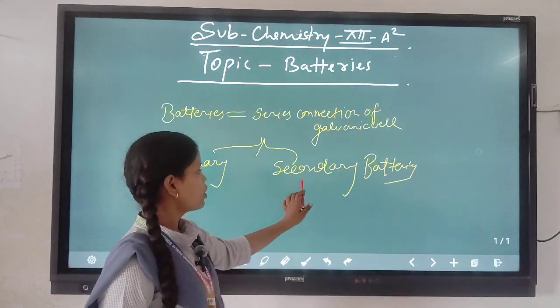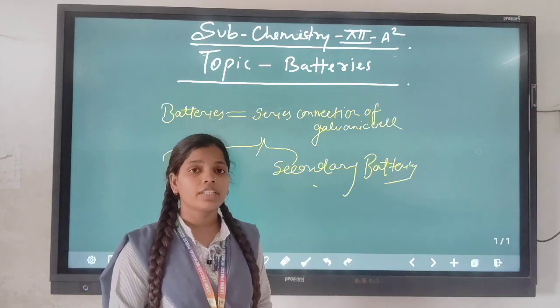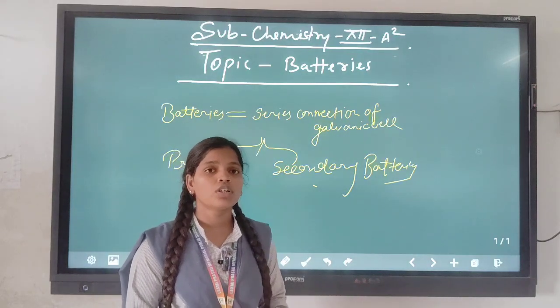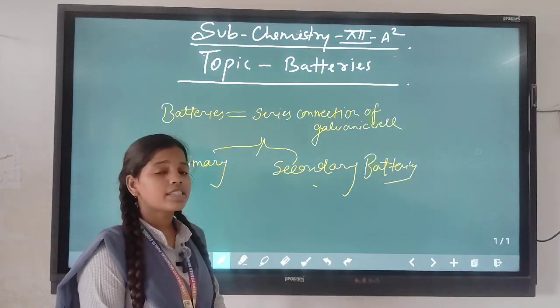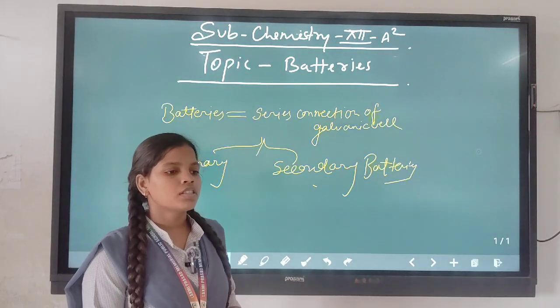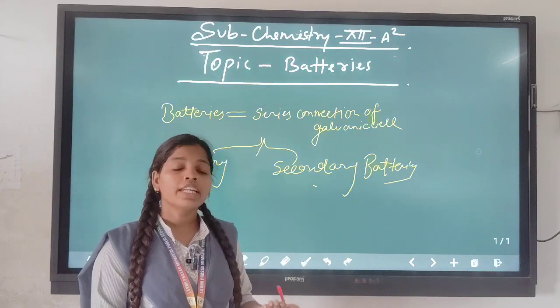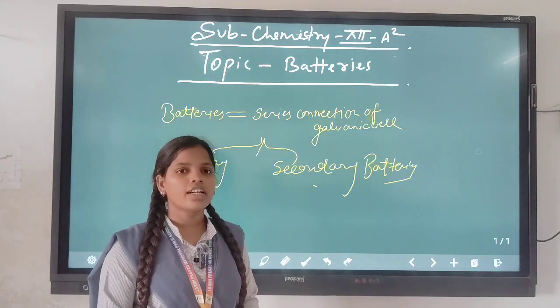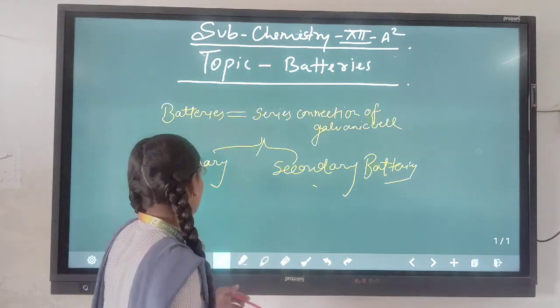Secondary batteries are those batteries which can be recharged and used again and again over a period. Examples of primary batteries are the cells in a clock, a transistor, or hearing aids, and the most common is the cell of a watch.